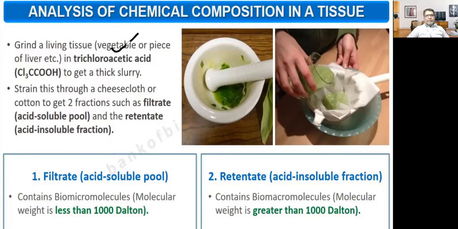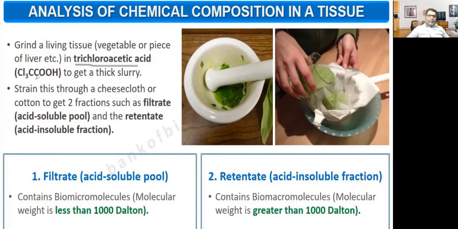It may be a vegetable, meaning a plant part such as a leaf, root, fruit or seed, or a piece of liver, muscle or bone. Then you have to grind these living tissues in trichloroacetic acid.